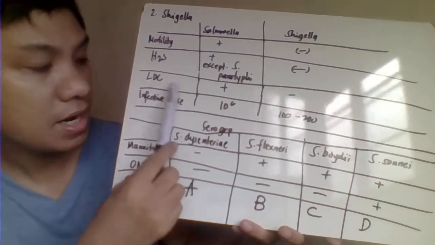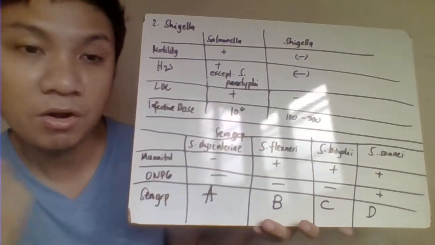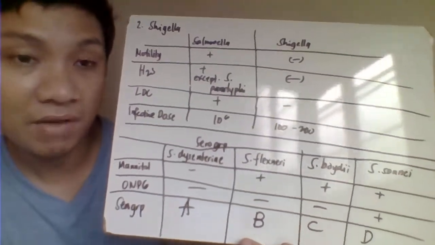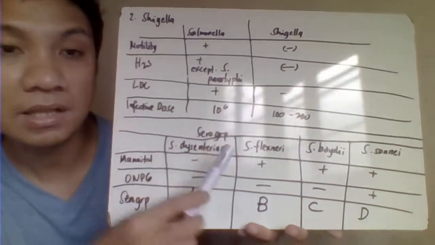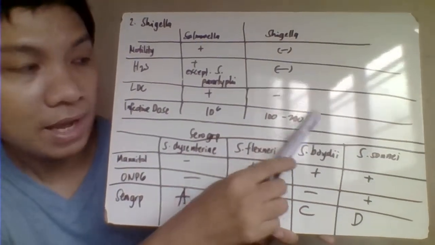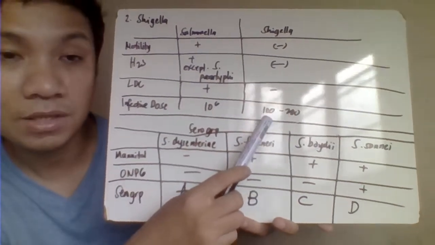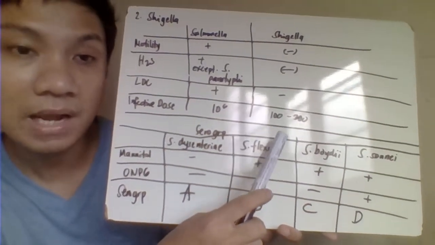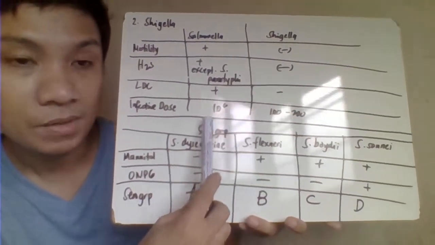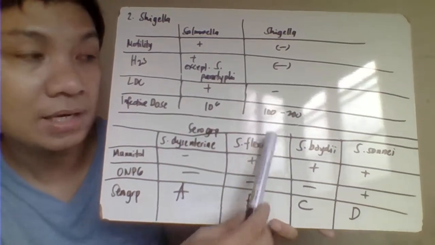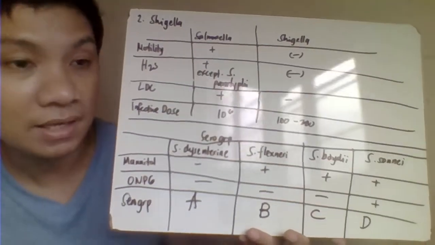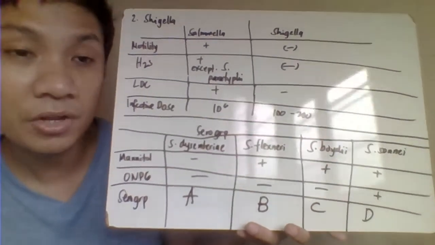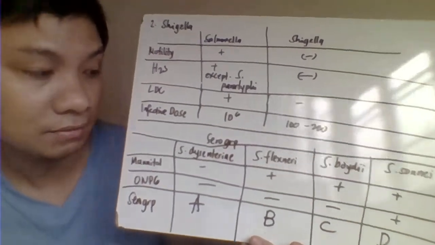We have here your infective dose, how much of the inoculum of the organism will enter your body before you can get infection. So you need to have your 10 to the 6 for Salmonella. Ito 100 to 200. Konti lang kailangan mo dito para ma-infect ang patient. Meaning to say this one is more virulent compared with your Salmonella. Because a little inoculum here, 100 to 200, you can get already infected. But this one, you need to have 10 to the 6 inoculum size in order for you to get infected.